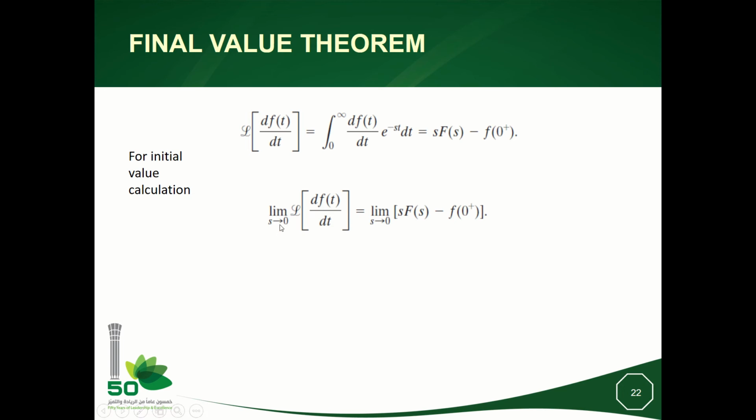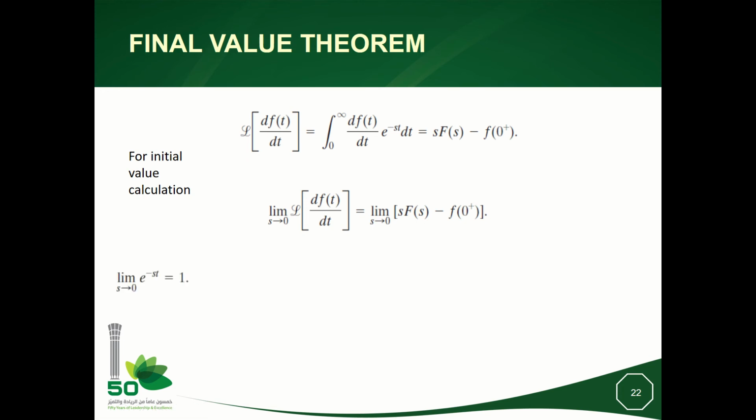Instead of taking the limit to infinity of the Laplace of f, I will take the limit when s goes to 0. So the limit of the left-hand side will be equal to the limit of the right-hand side, which gives the limit of sF(s) minus f(0+) when s goes to 0.